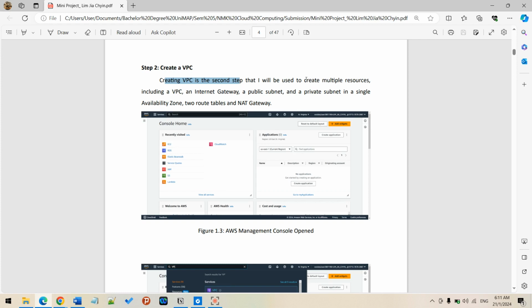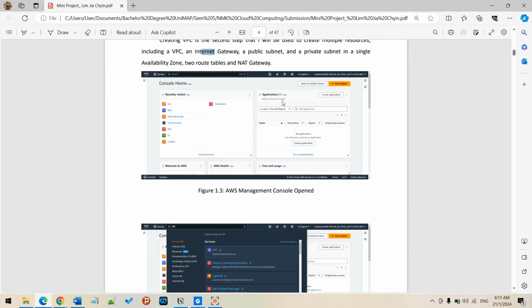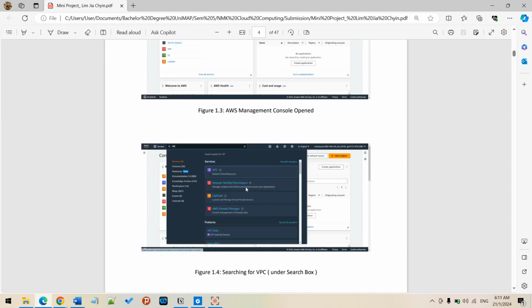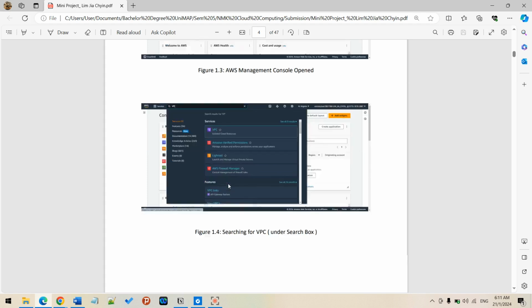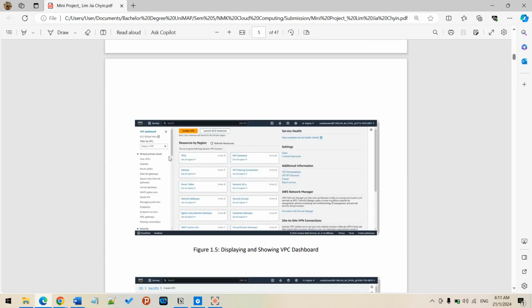I need to create multiple resources, including gateway, public subnet, and private subnet, in a single availability zone with two route tables and also a NAT gateway. I search for VPC in the search box, and once the isolated cloud resources option comes up, I press it. You can see this is the VPC dashboard.